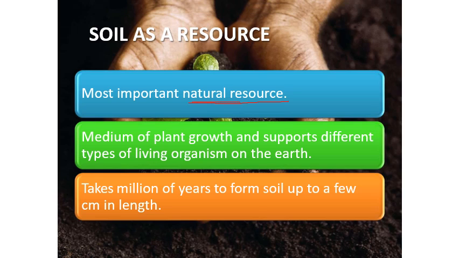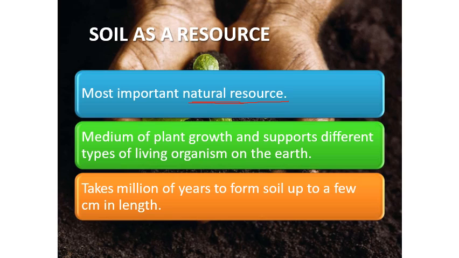It is a natural resource, but when we talk about biotic and abiotic components of the earth surface or of the ecosystem, you will put soil under the category of abiotic, not biotic, because soil in itself does not have any life, but it supports life. It supports plants, forests, and different tree species which have life. Those species which grow on this soil are part of biotic components, and the soil in itself is part of the abiotic component of the ecosystem.